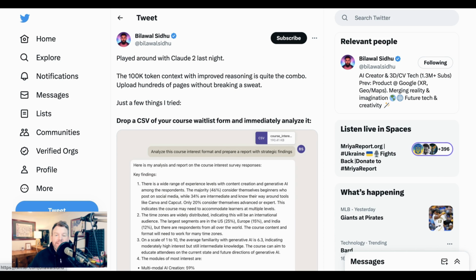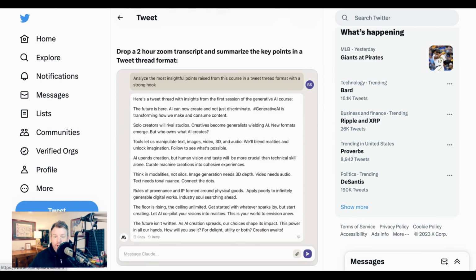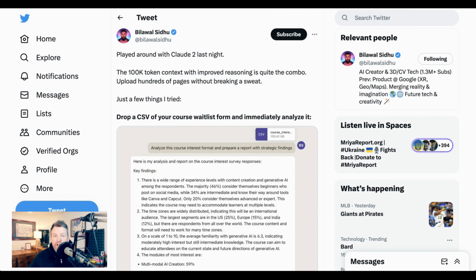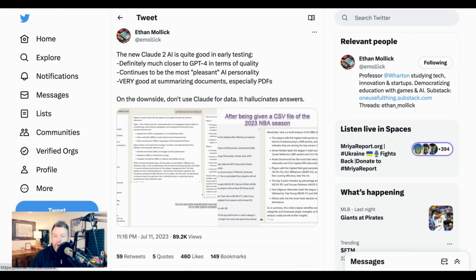Bilawal Sidhu writes, "The 100K token context with improved reasoning is quite the combo. Uploaded hundreds of pages without breaking a sweat. A few things I tried: drop a CSV from your course waitlist form and immediately analyze it. Drop a 2-hour Zoom transcript and summarize the key points in a tweet thread format. Provide your planned teaching curriculum and refine it with student feedback." So of course you see that the common thread here is that these are tasks that require the ability for the model to have the context of that bigger amount of information going in. More generally, Professor Ethan Mollick points out that Claude 2 is just very good at summarizing documents.